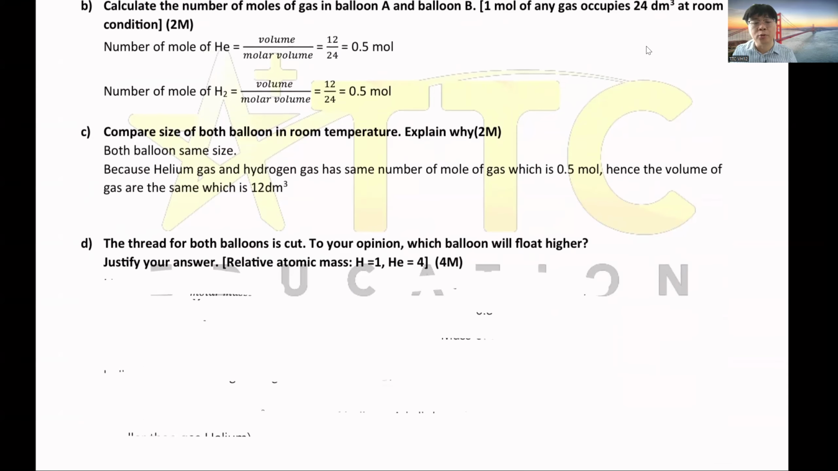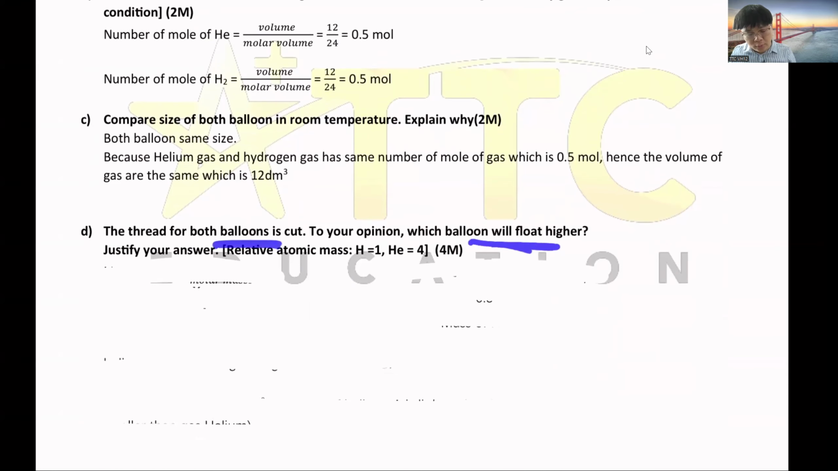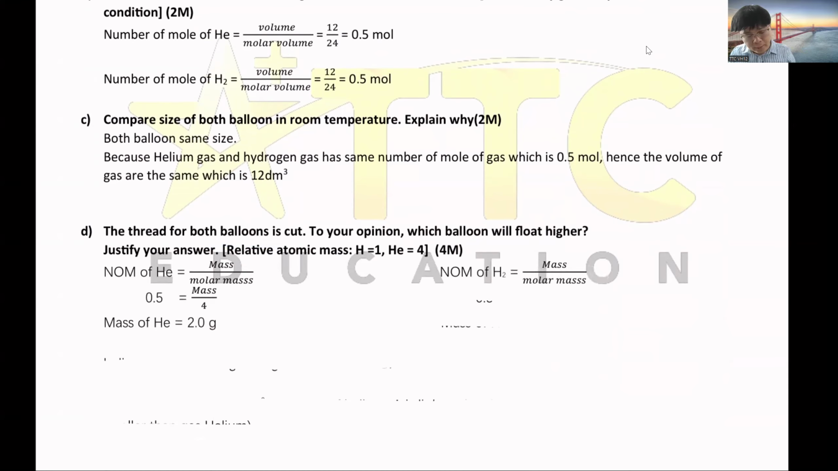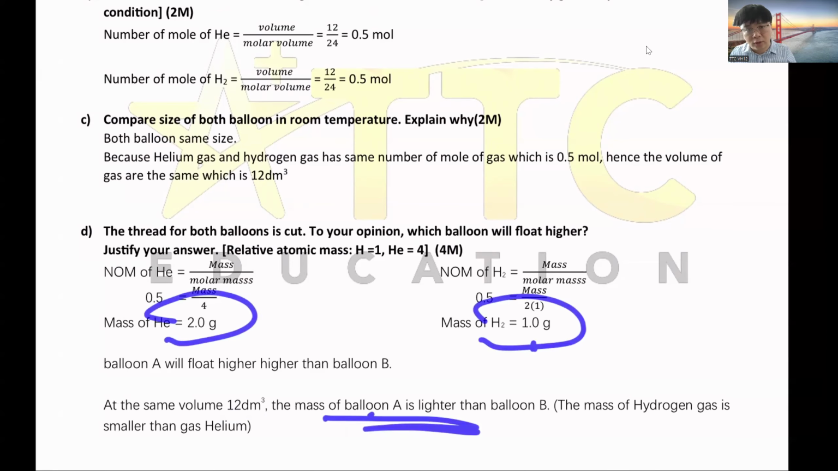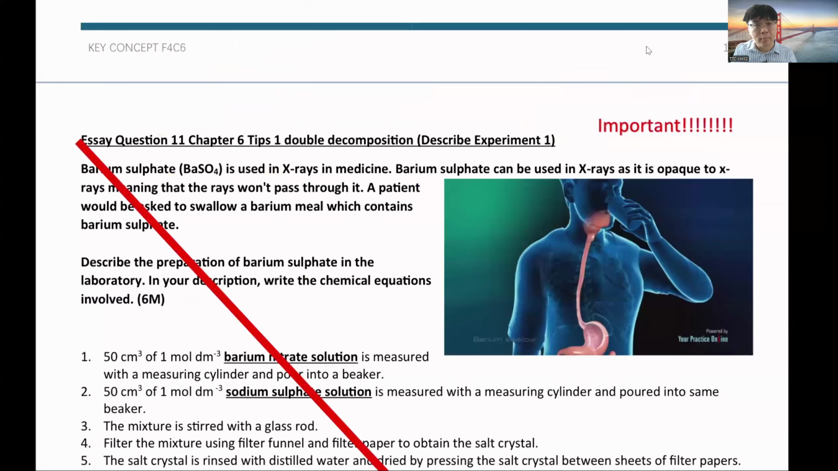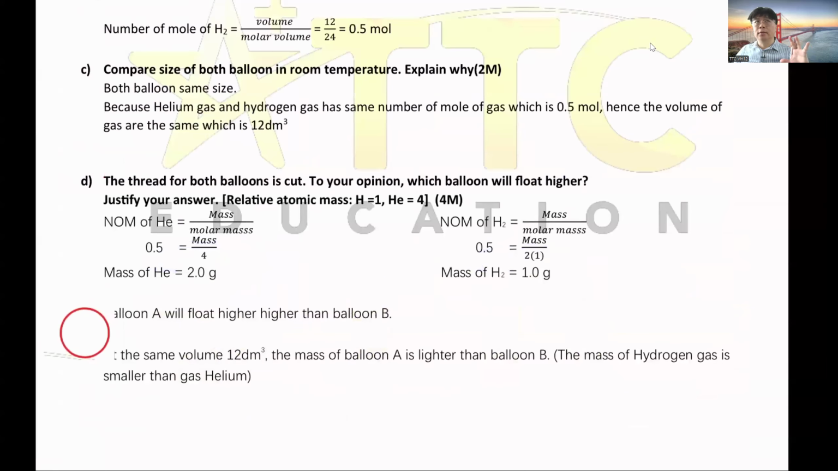Then they ask which one will float higher. This is the main question, worth 4 marks. First you calculate the mass. Helium is 4 times half a mole, so you get 2 gram. Then hydrogen is 0.5 times 2, you get 1 gram. So A will float higher than B because at the same volume of 12 dm cube, it is lighter: one is 2 gram, one is 1 gram. The 1 gram one is lighter, so it will float higher. Okay, so this is the first essay.